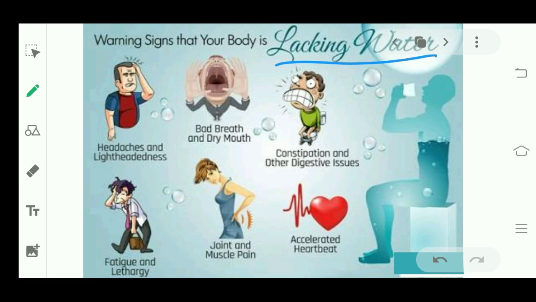So please drink a proper amount of water, at least 7 to 8 glasses a day, and have fruits, juices, and milk every day, to maintain your body and the digestion part of the body. So roughage and water help in digestion. They are not nutrients, but they are a part of food because they help in absorbing nutrients and maintaining your digestion. Hope you all have understood the importance of roughage and water also.